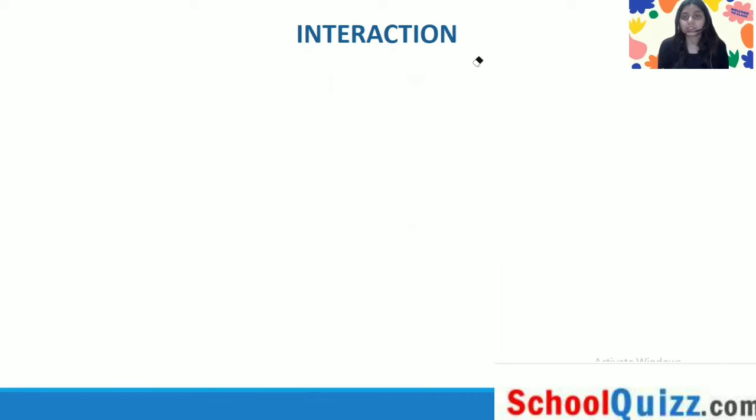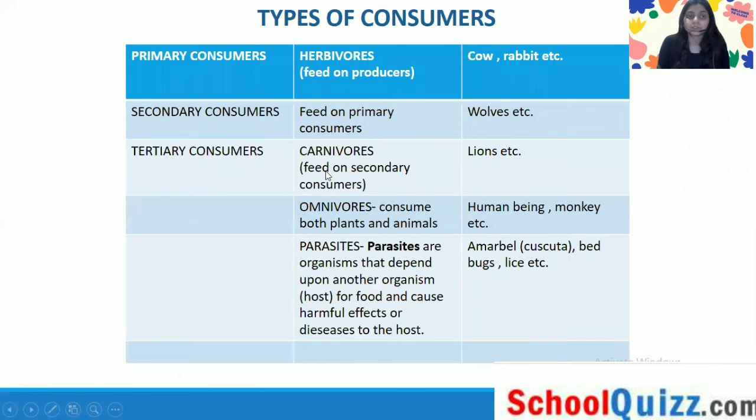So let's proceed with today's class. Today we will discuss primary consumers, secondary consumers, and tertiary consumers. In our previous classes, we have seen the producers, then the consumers, and also the decomposers.